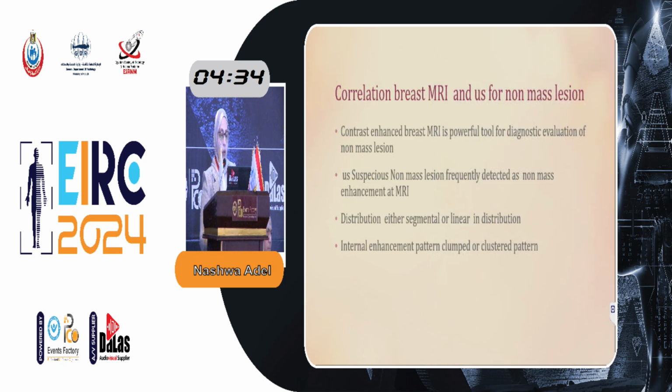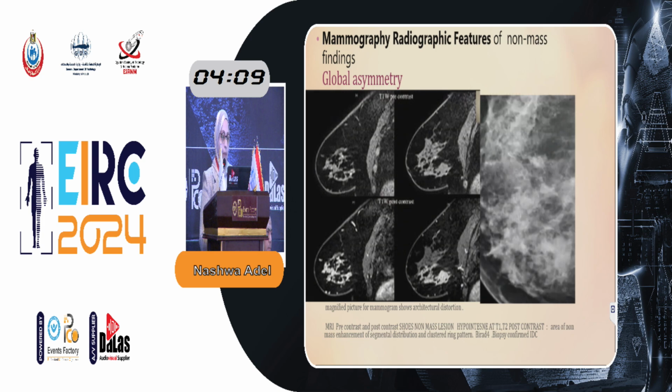Another very important correlation with the ultrasound non-mass lesion is with breast MRI. Contrast-enhanced breast MRI is a powerful tool for diagnostic evaluation of the non-mass lesion. Ultrasound suspicious non-mass lesion is frequently detected as non-mass enhancement at the MRI, with distribution either segmental or linear, and internal enhancement pattern is clumped or clustered pattern.